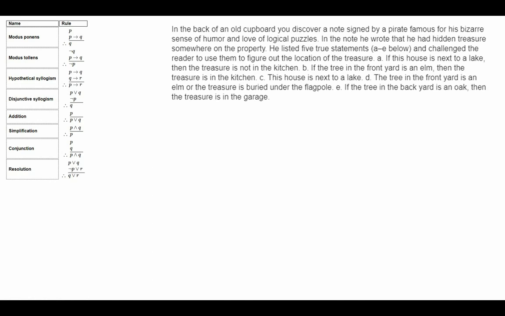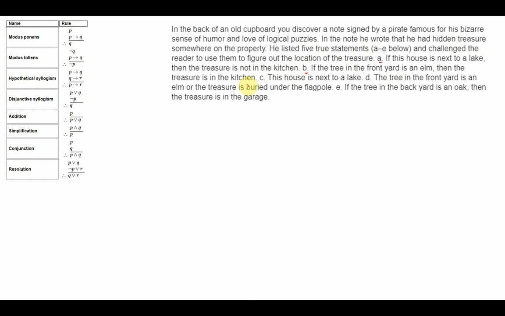So let's start. The first question was basically a type of treasure hunt. It said that in the back of an old cupboard you discover a note signed by a pirate famous for his bizarre sense of humor and love of logical puzzles. In the note he wrote that he had hidden treasure somewhere on the property. 5 clues were given, right? The first clue says if this house is next to a lake, then the treasure is not in the kitchen.